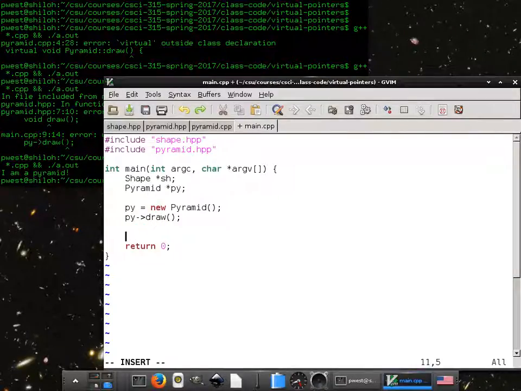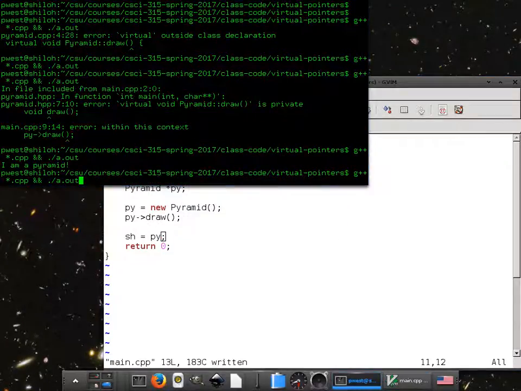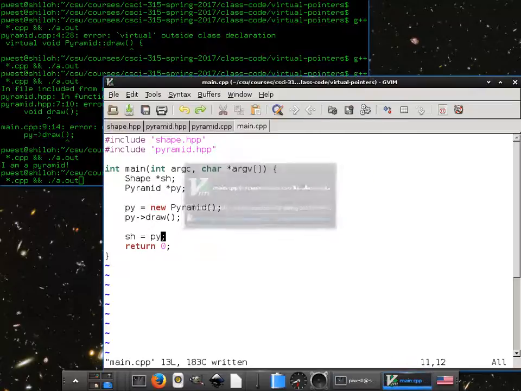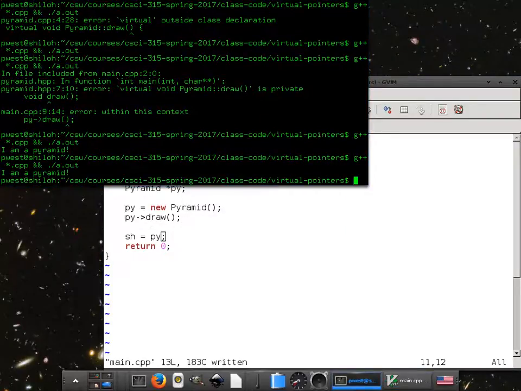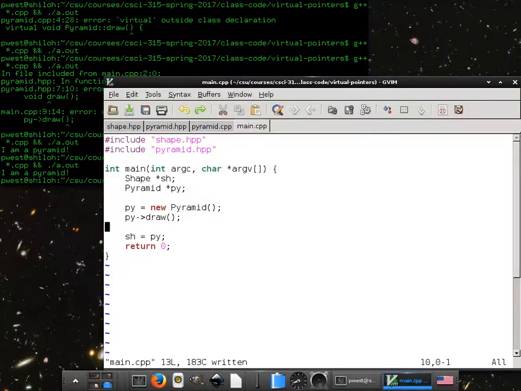Now let's see. Nothing? So can we do that? Can we set the shape variable equal to the pyramid variable? No. I don't think so. Nope, we can't. Because pyramid inherits from shape, so pyramid is the child of shape, therefore a pyramid is a shape. But can a shape be a pyramid? No. We could code it to be that way, but semantically that makes no sense.